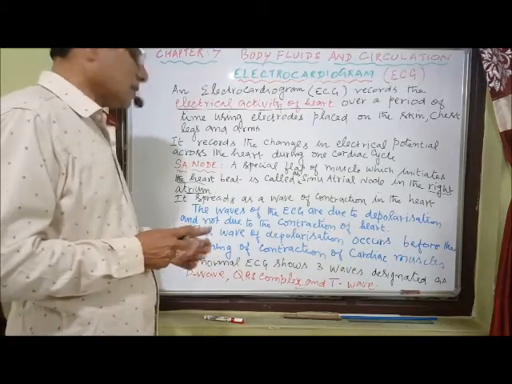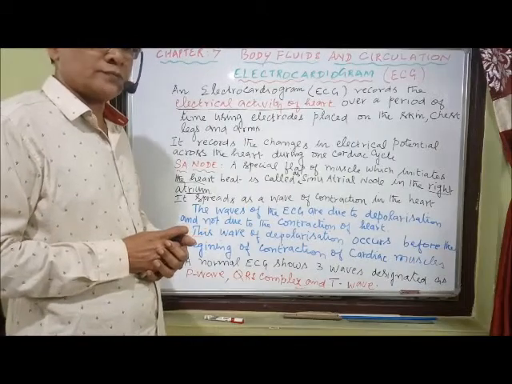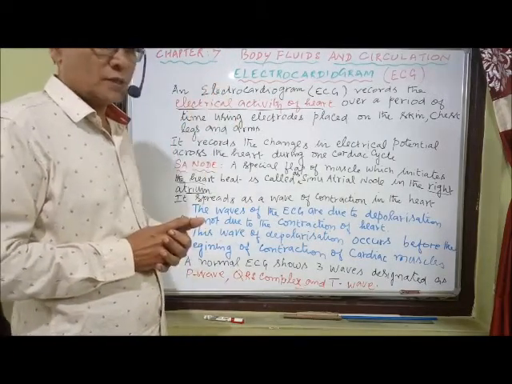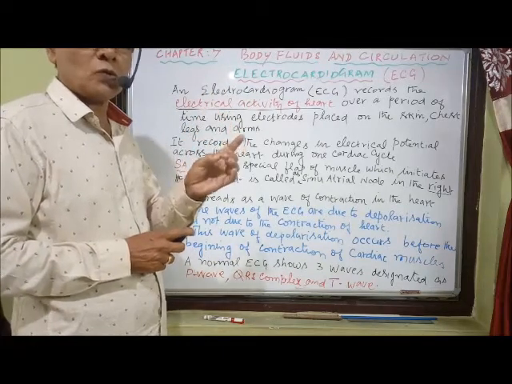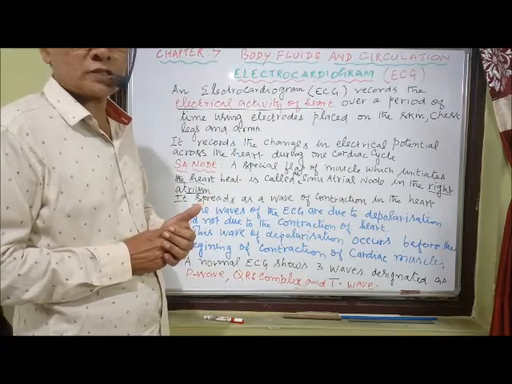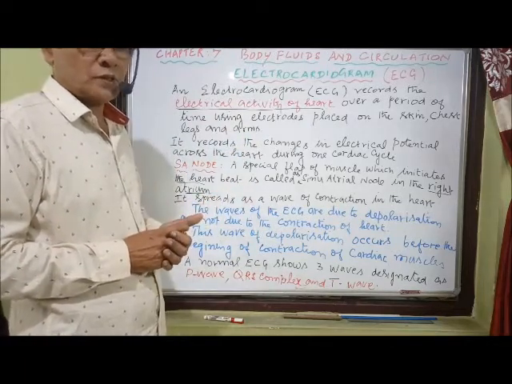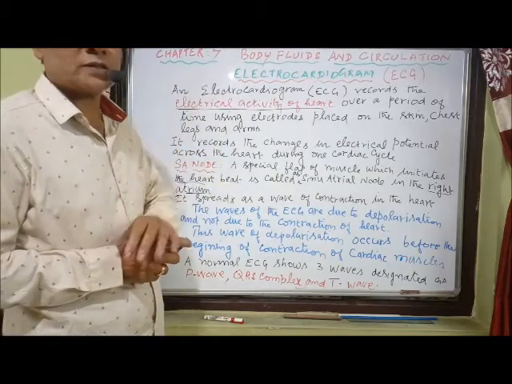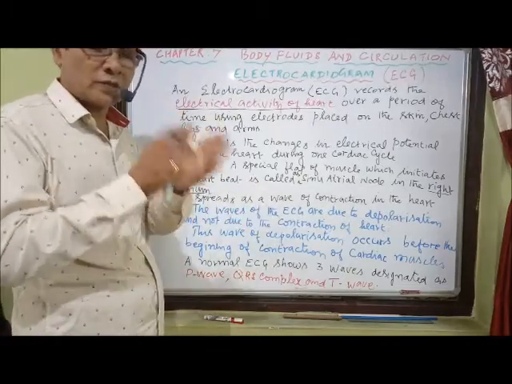So ECG normally consists of 5 waves. These 5 waves are normally designated as P, Q, R, S, T. But as per the book, it is given there are 3 waves. The Q, R and S together constitute what's called the QRS complex. So anyway, we have 3 waves in ECG, but totally 5 waves.